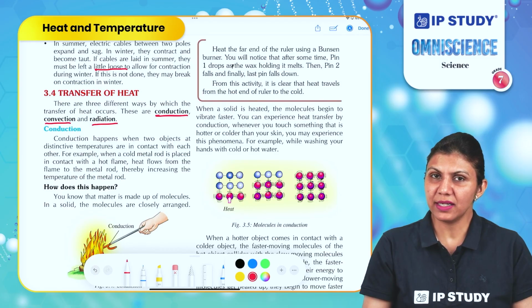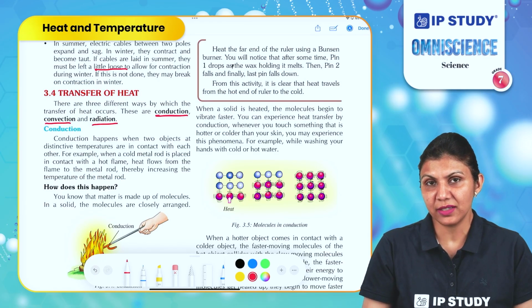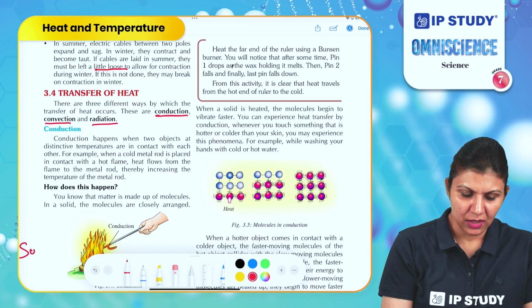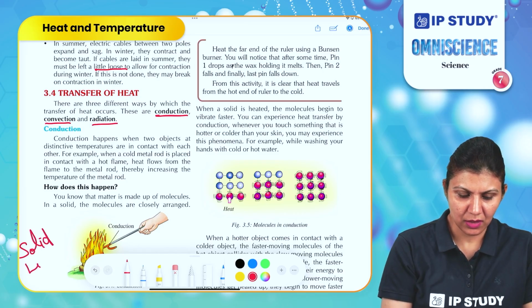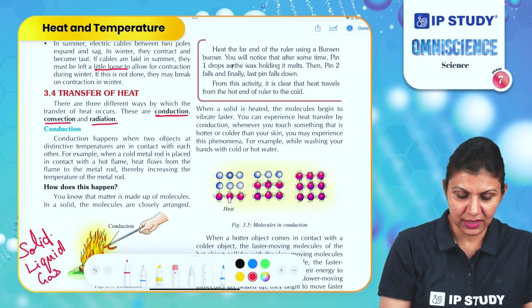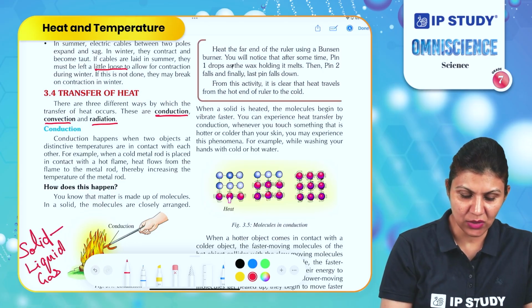We have studied that there are different states of material. What are these states? Solids, liquids and gas. Whenever heat transfer occurs in a solid, it is called conduction.